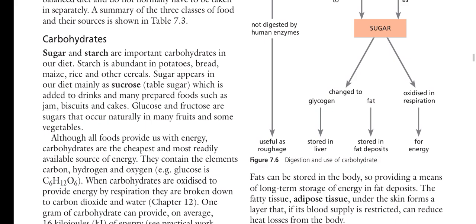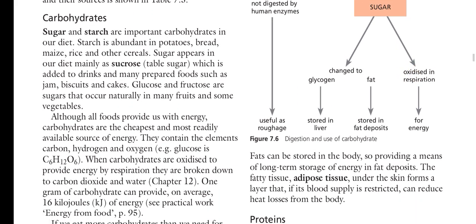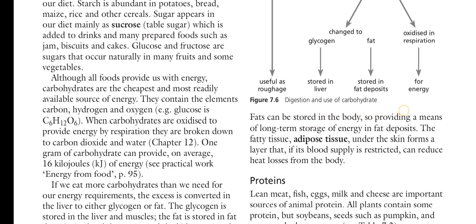is stored in the form of glycogen in the liver, and fat is stored in fat deposits like the adipose tissue under the skin and around the internal organs, like the viscera. It can be oxidized in respiration for energy. Fat can be stored in the body, providing a means of long-term storage of energy in fat deposits.